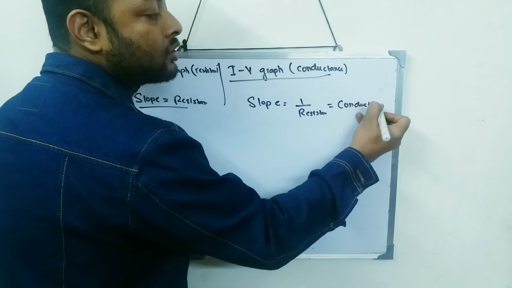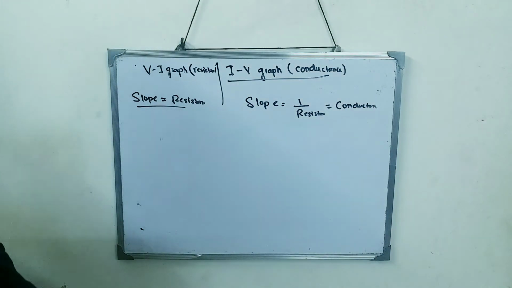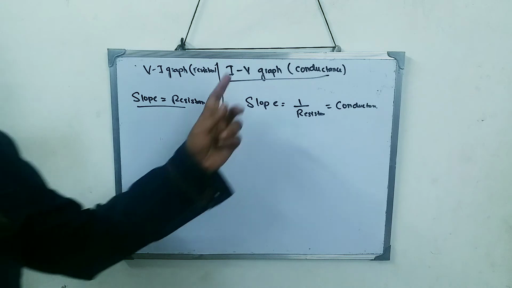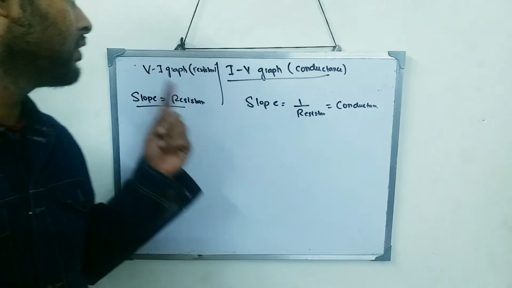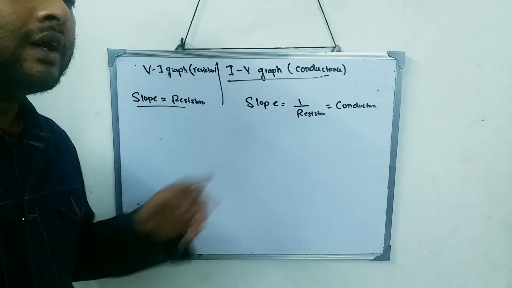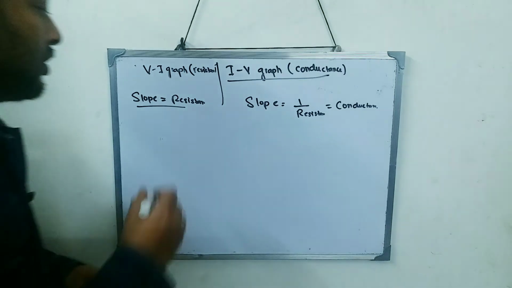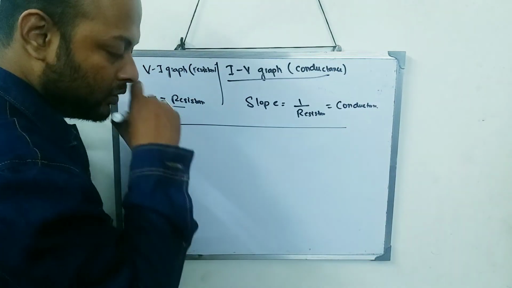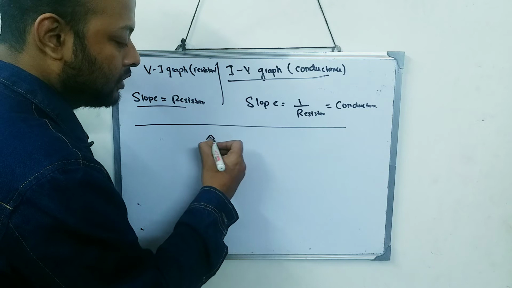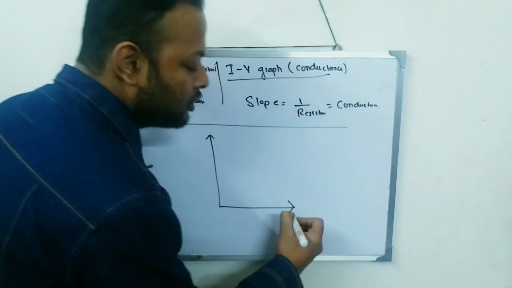Conductance. So slope is equal to conductance, right? So for an IV graph, slope represents conductance. For a VI graph, the slope represents resistance. If you understood till here, then we can give this answer. A similar question is given in your book.